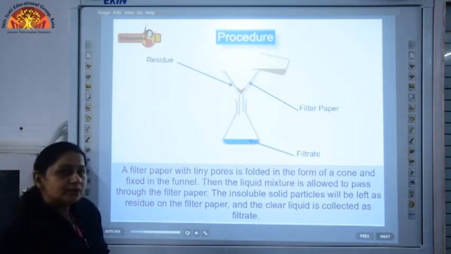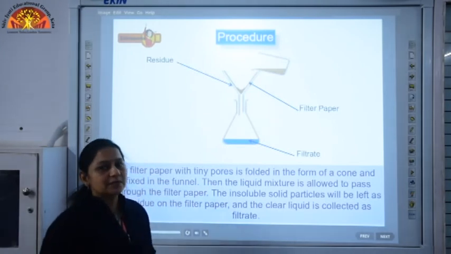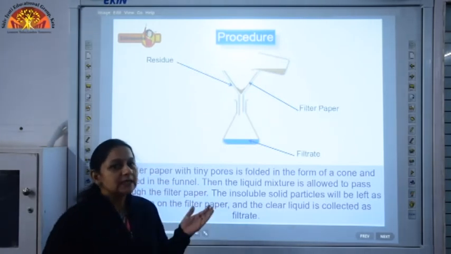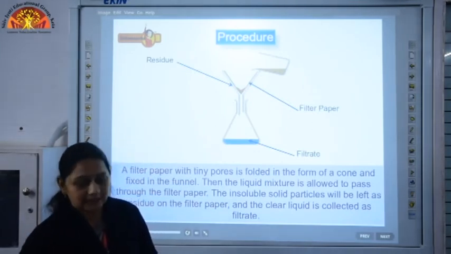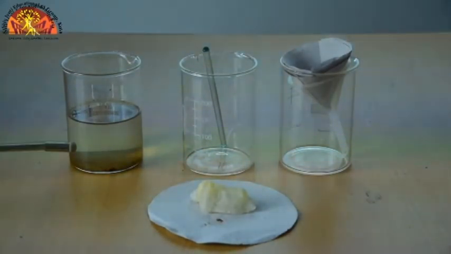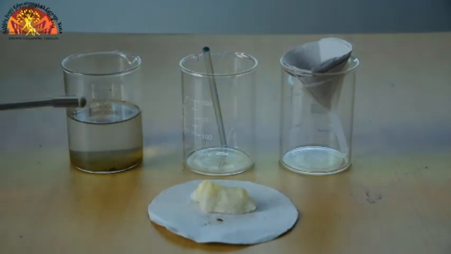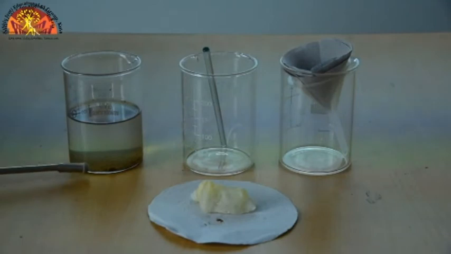So, we are going to do sedimentation, decantation, and the process of filtration. We will observe it practically. See, children, here I have a mixture of sand and water, and I have left it for some time so that the heavy sand particles have settled down.